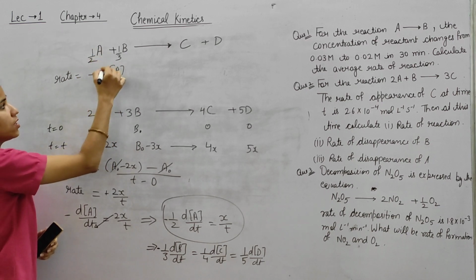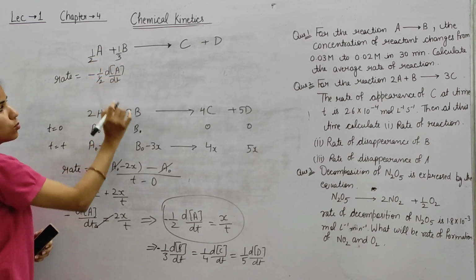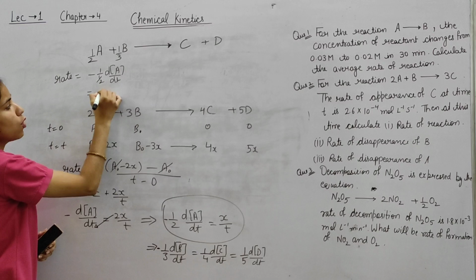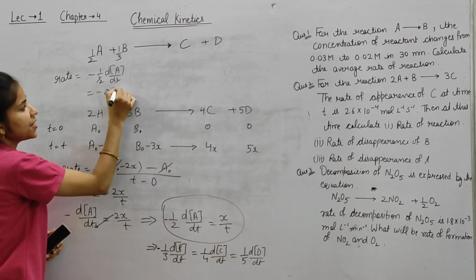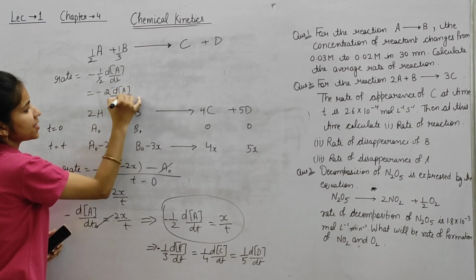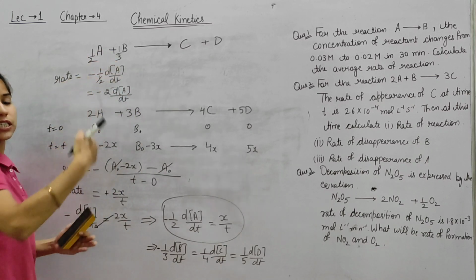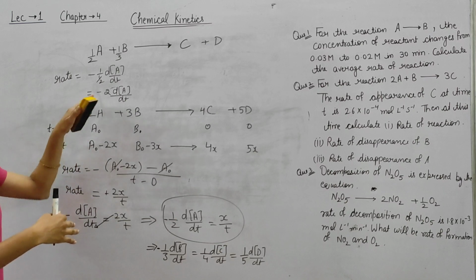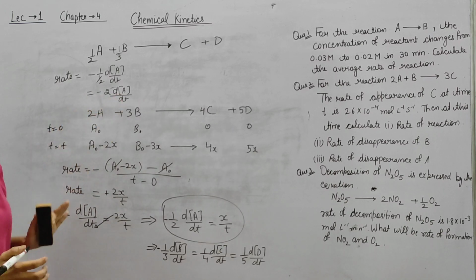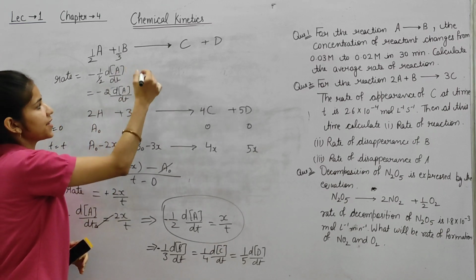So this equals minus 2 dA by dt. The 1 by 2 coefficient, we have to write in the numerator as a multiplier. So that is minus 2 dA by dt.